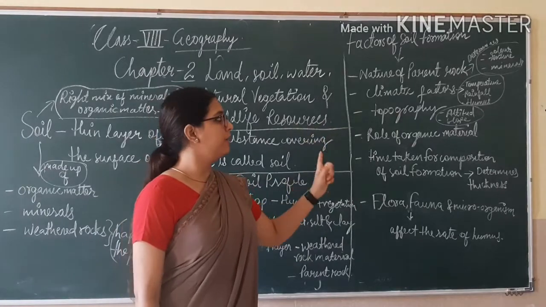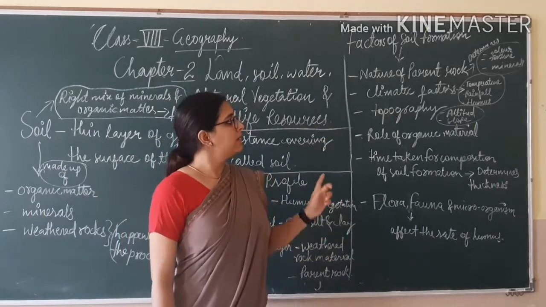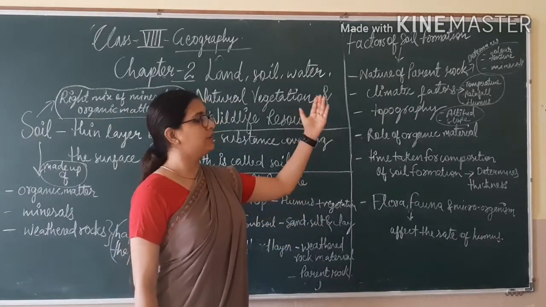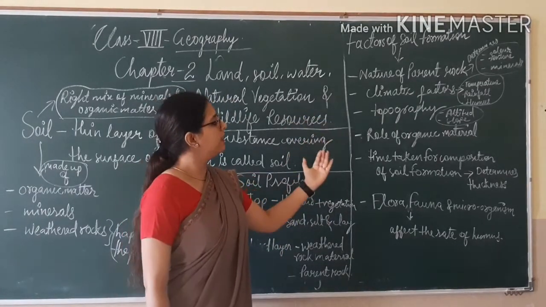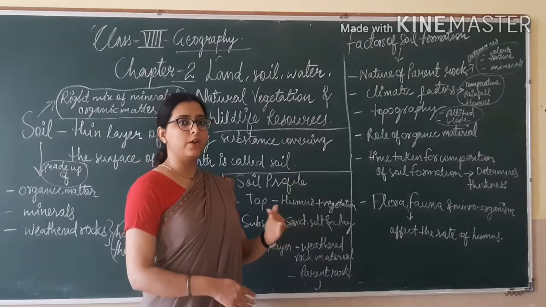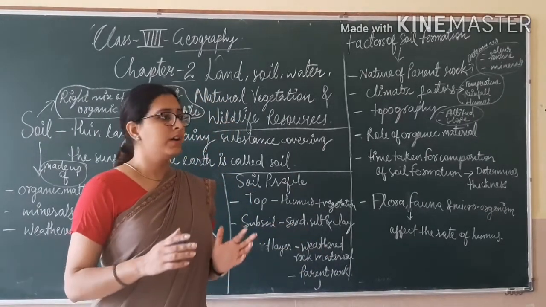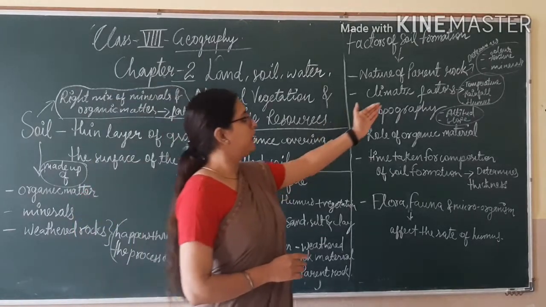So all these factors affect the formation of soil. Parent rock determines the color, texture and mineral availability in the soil. The second is climatic factors, that is temperature, rainfall and humus. The third is topography. I already told you in last class that topography means the physical conditions of the earth, that is altitude and slope.